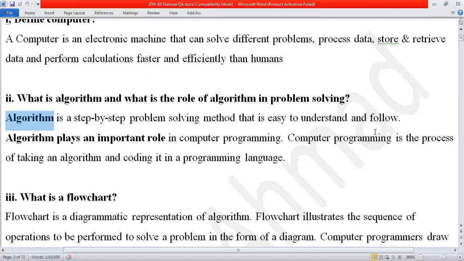You go outside from your home. Your step number one is go outside from your home. Take out your car, or you can walk. So this is the second step. You are writing the steps in your copy. The third step, you will sit in the car and go in this direction, right or left, whatever. So this is the third step.